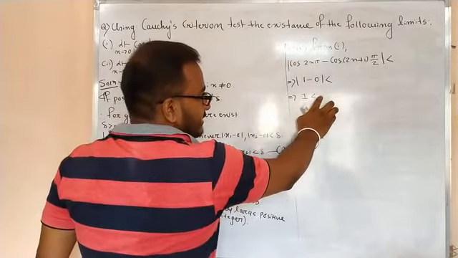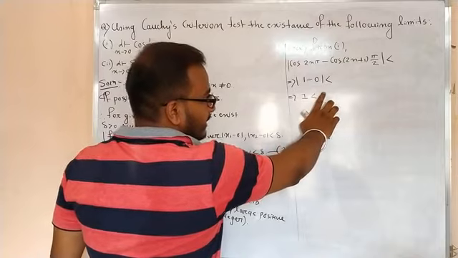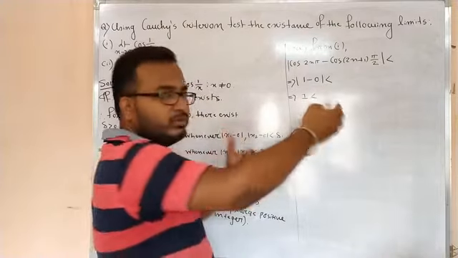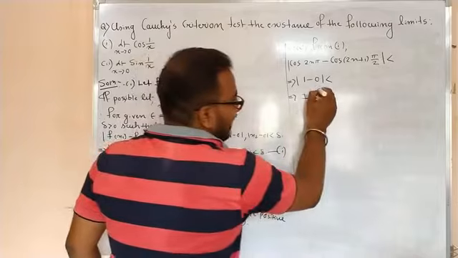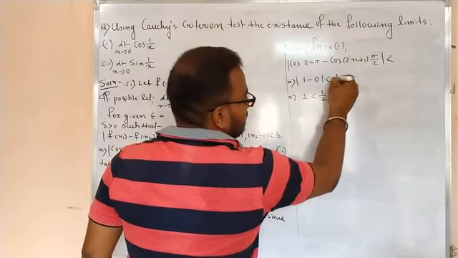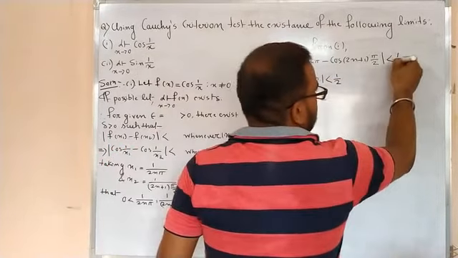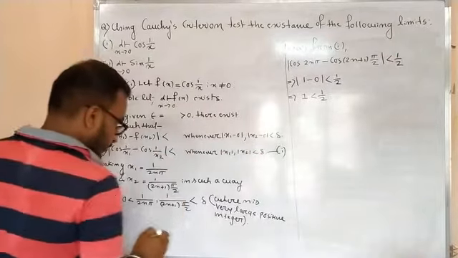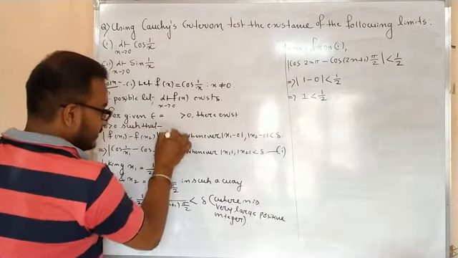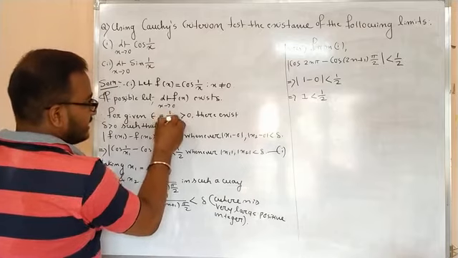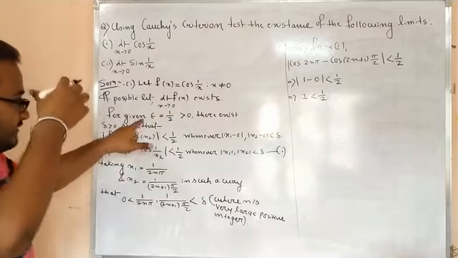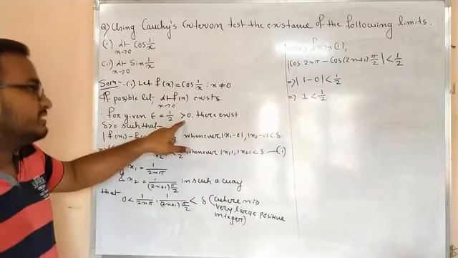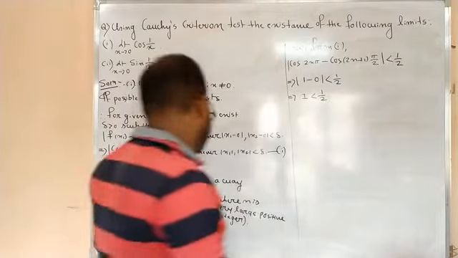So take the value of epsilon in such a way that this quantity must be something which is less than 1. So you can take half also, right? Half, isn't it? The value of epsilon is half. So you can write here it is half, and you see this half is greater than 0. If I take the value of epsilon as half, then this half is always greater than 0. Now you see